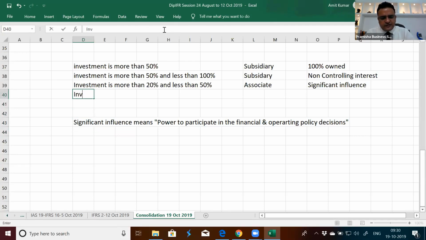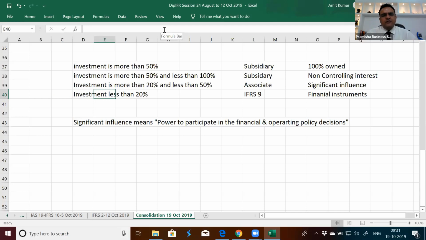Investments less than 20% are to be treated under IFRS 9 financial instruments. So there is a separate standard for dealing with the investments where the investment is less than 20%. Whether you're holding them for trading or for a longer period, or holding contractual cash flow investments till maturity, whatever your decision, if the investments are less than 20%, you can show it at fair value or fair value through OCI. This will be discussed in the standard on financial instruments.